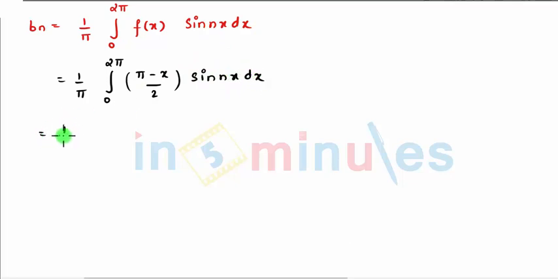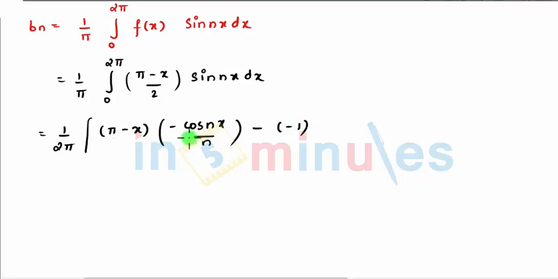We can write as 1 upon 2 pi. Let's integrate it. So (pi - x) times the integration of sin, which is minus cos nx divided by n, minus the differentiation of pi minus x, which is minus 1, and the integration of this as minus sin nx divided by n square, where the limits are 0 to 2 pi.